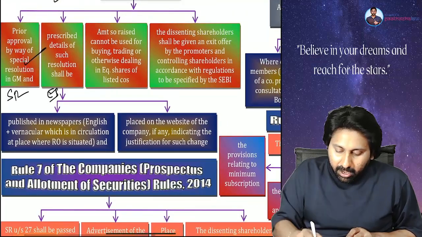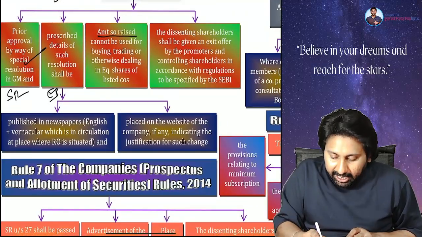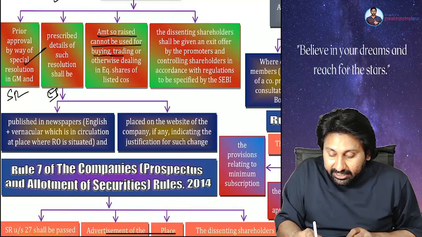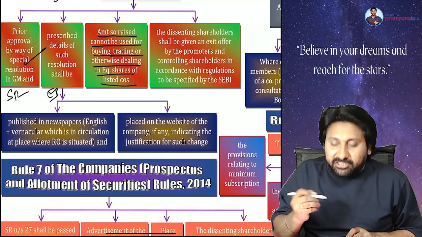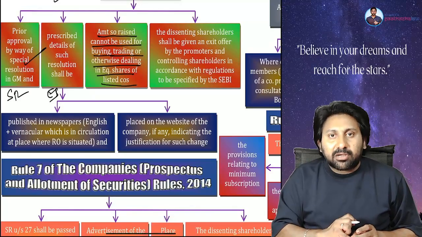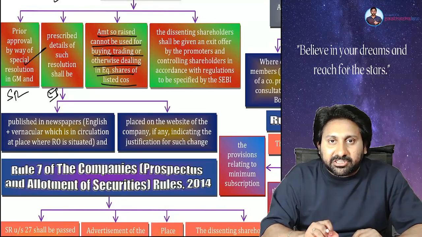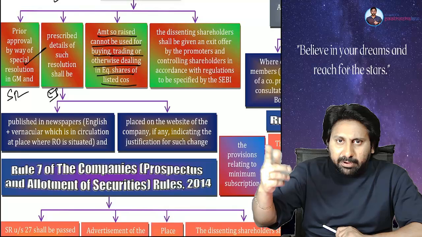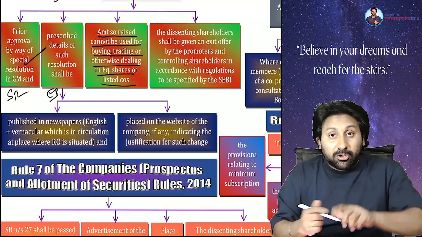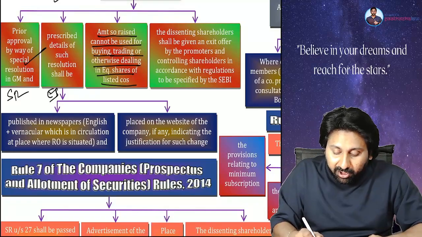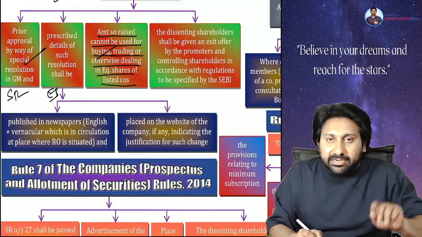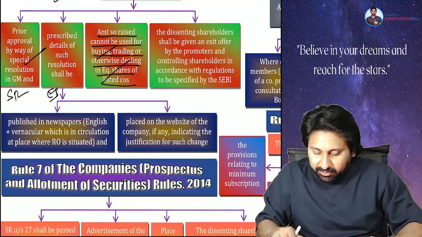Next, amount so raised cannot be used for buying, trading, or otherwise dealing in equity shares of listed company. Means what? You can vary the object. For example, I have taken for iron and steel manufacturing. You wanted to use it for some other purpose. Use it. But in no case you can use it for trading on the stock markets. You cannot do that.